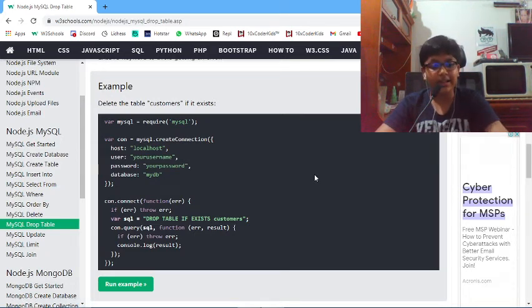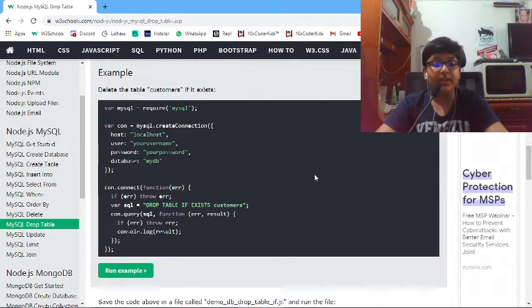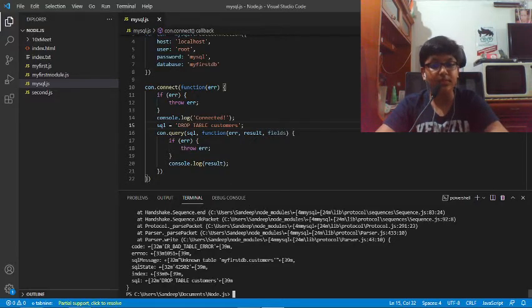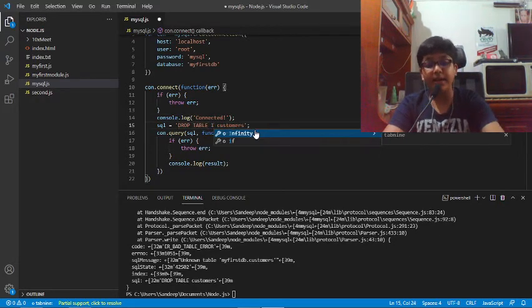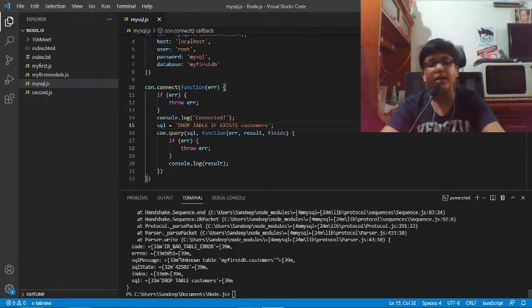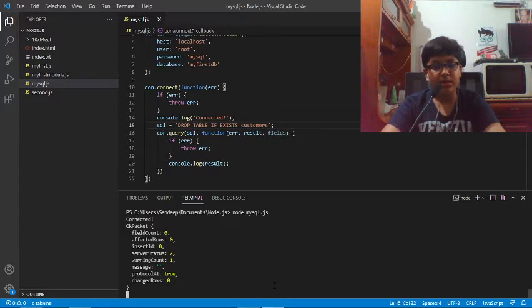So delete the table customers if it exists. What we'll do is drop the table customers if it exists. If it does not, don't freak out, just stay calm, right? It is basically saying that in the English language. We're just saying that to the computer by writing it. So now if we run this, it has given us an OK packet.